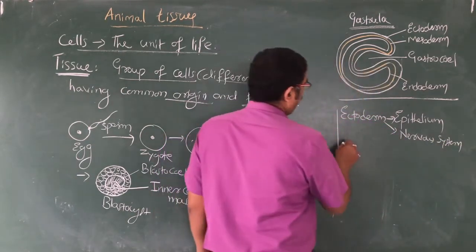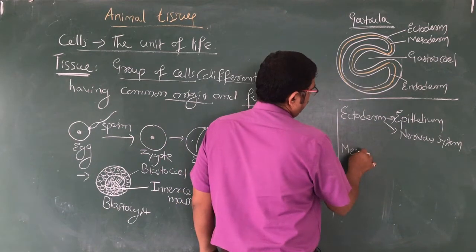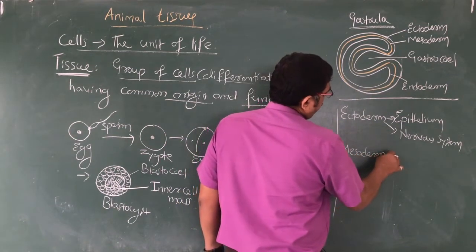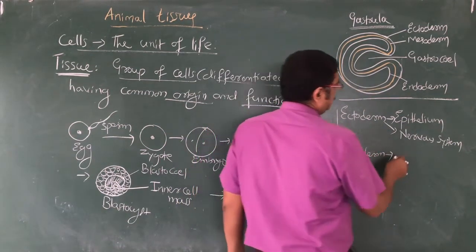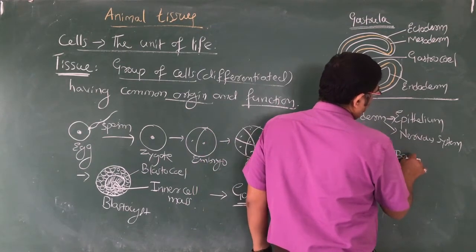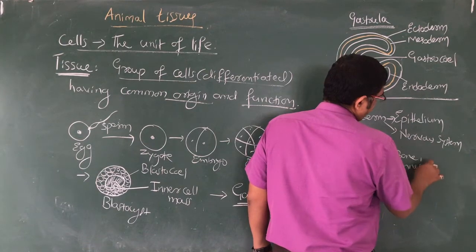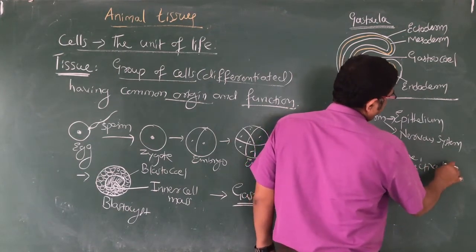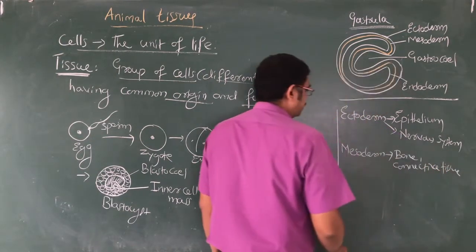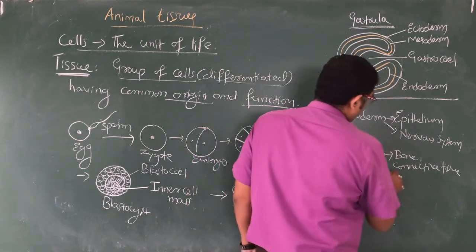Then the mesoderm gives rise to mainly bone, connective tissue, and even the muscles.